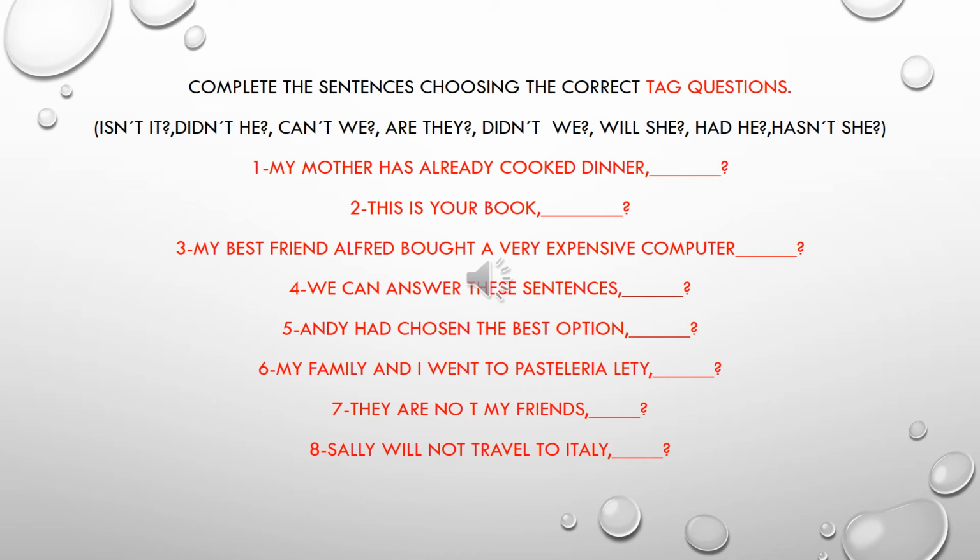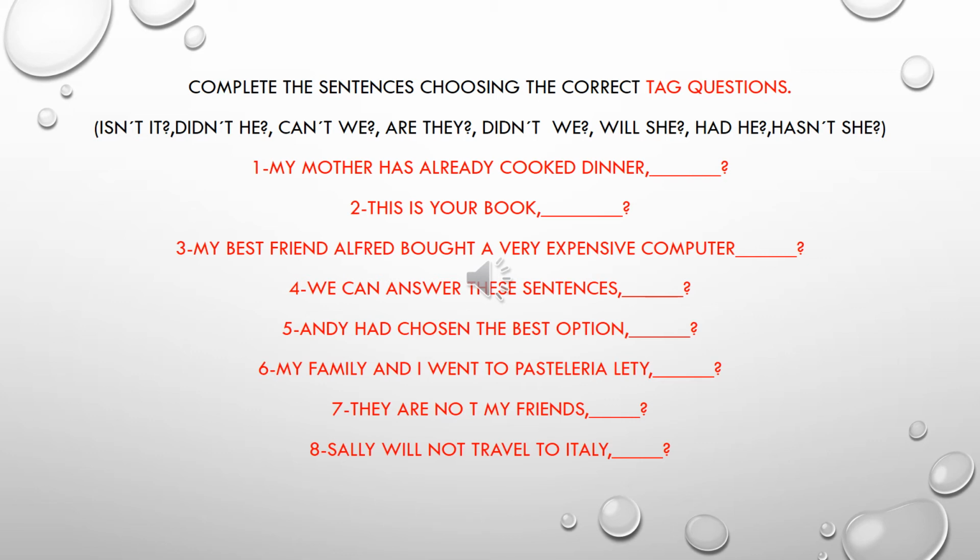Number 4. We can answer these sentences. The modal verb is can. Affirmative, so we write the negative. Can't we? Number 5. Andy had chosen the best option. The auxiliary is had. Had chosen is past perfect. The negative is hadn't he. Okay.